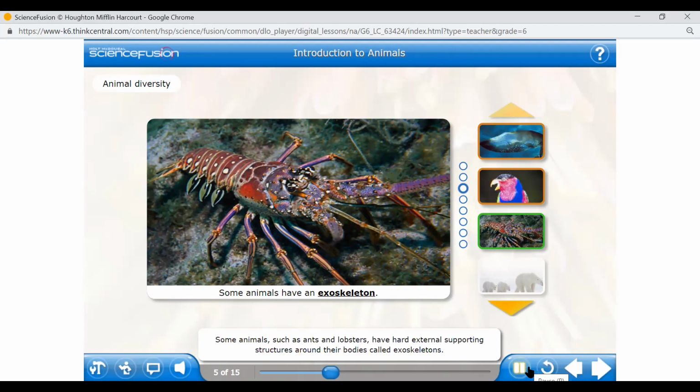Some animals, such as ants and lobsters, have hard external supporting structures around their bodies called exoskeletons. Like, for example, girls, cockroach. I know you don't like to touch it. Do you like to touch it? Of course not. Some of them are very hard structures, like a turtle. The exoskeleton is harder. Similarly, some of them are very soft, like frogs, they are very slippery.